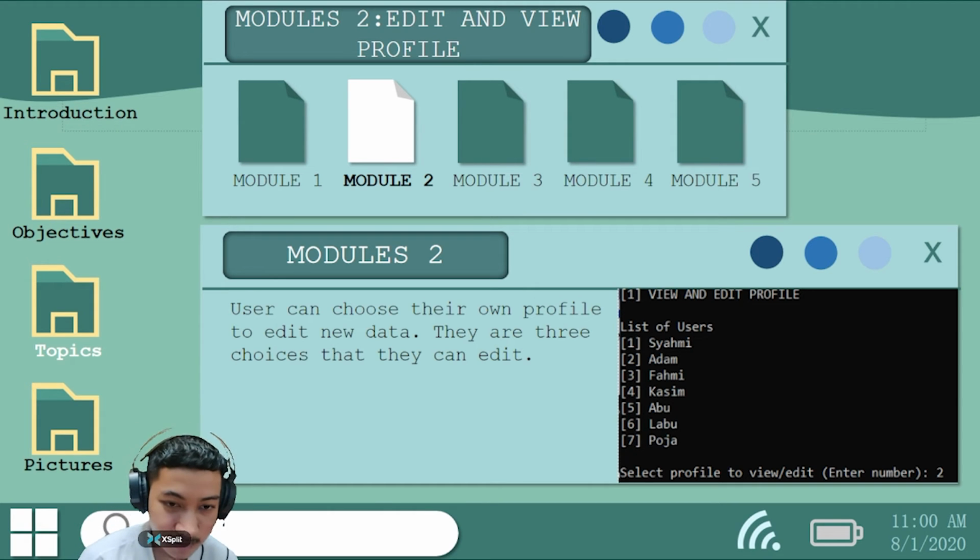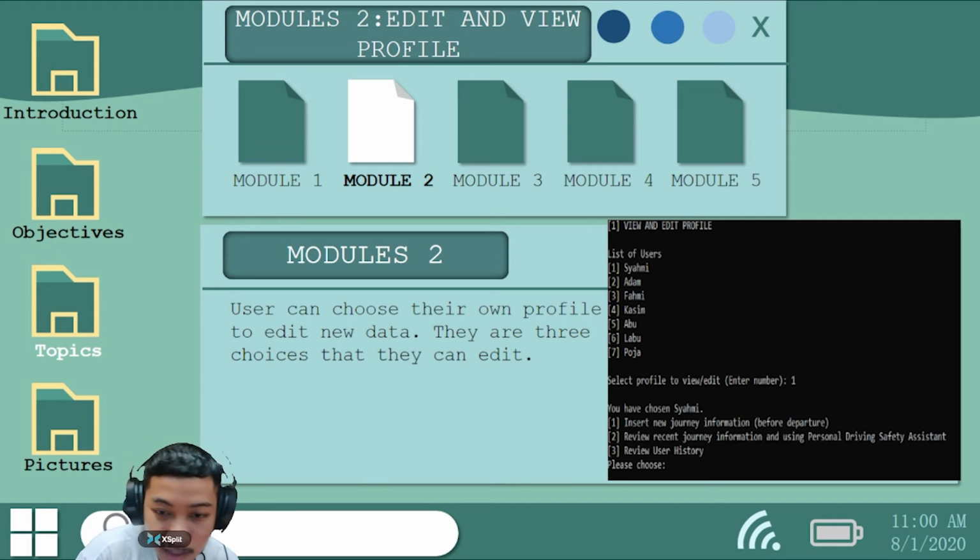To continue, the second module, which is edit and view profile. In this module, the user can choose their own profile to edit or insert new data. There are 3 choices that they can edit. For example, in our screenshot here, the user entered to edit and view Adam's user profile. After that, he can choose 3 options, which are to insert new journey information before departure, review recent journey information, and also review the user history. Therefore, these functions can be seen in this module too.